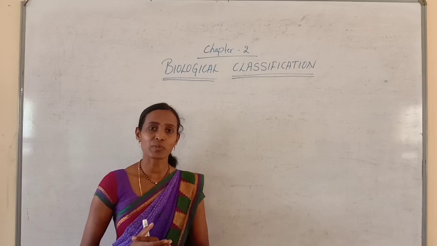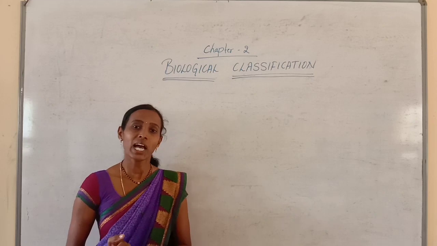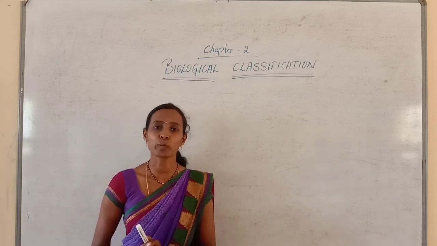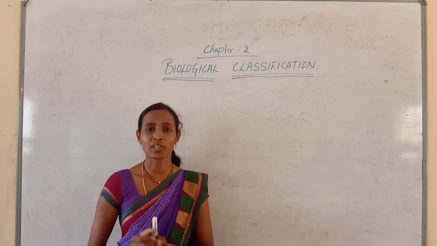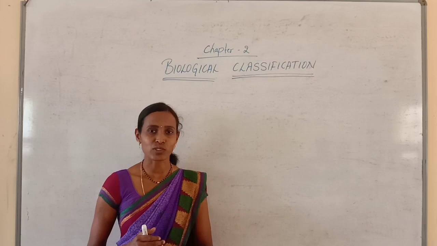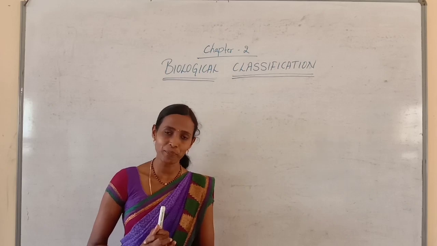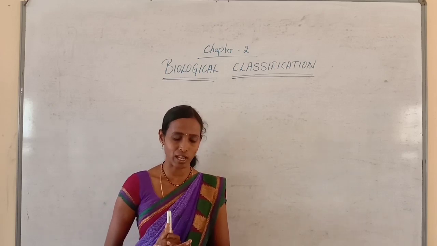This system of classification helps to build the evolutionary pathway or evolutionary relationship. It also helps to know the relationship between various groups of organisms, and it is very difficult to identify the names and the taxonomic level of each and every organism. That's why classification is very important. That is the need for classification that we discussed in the previous class.